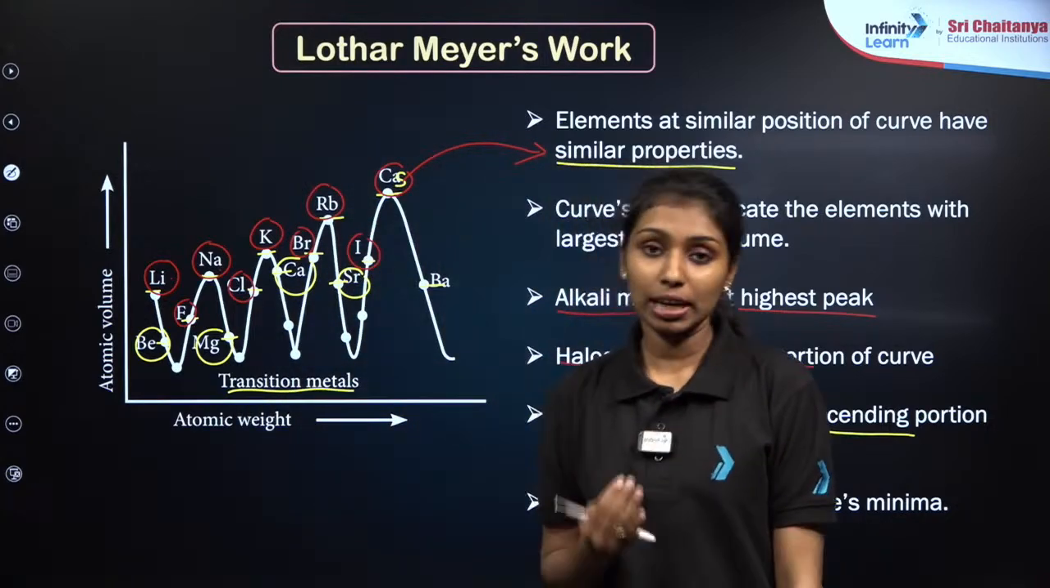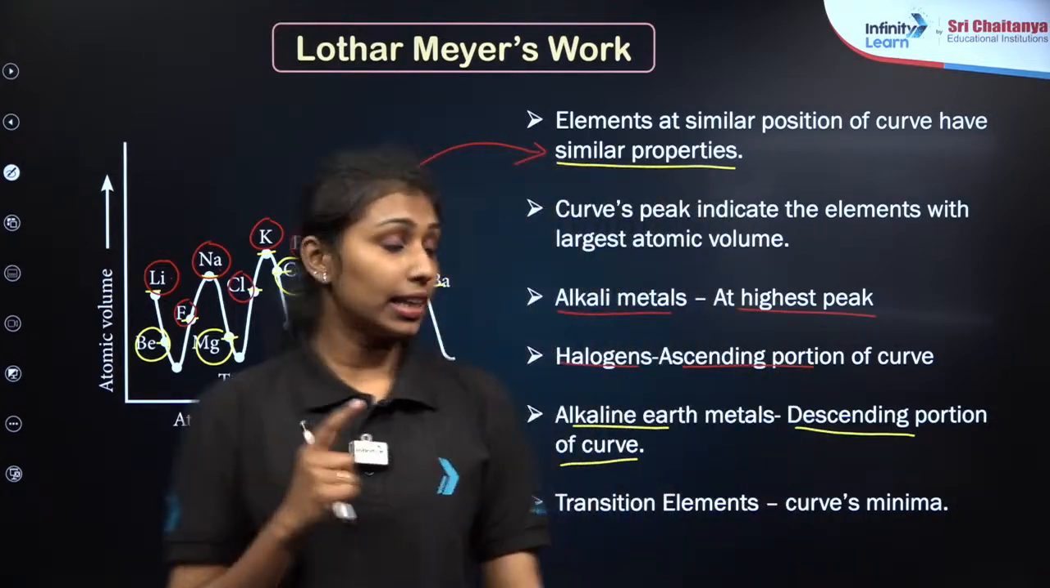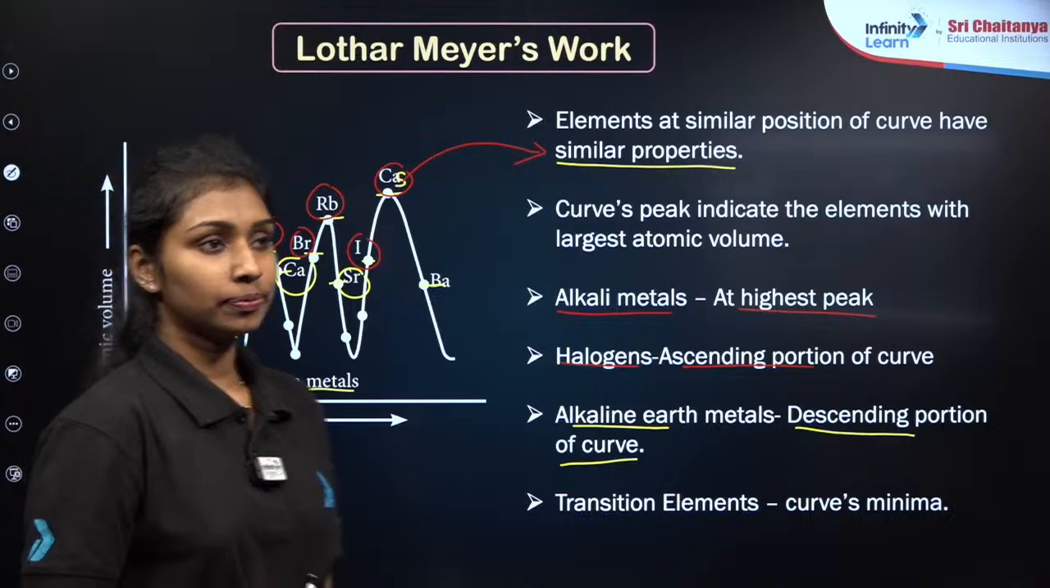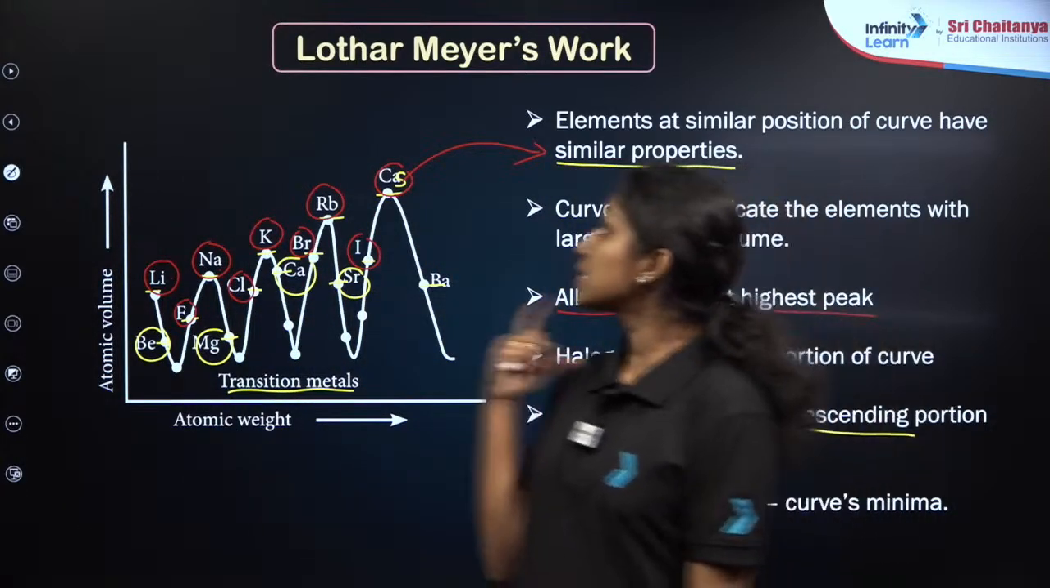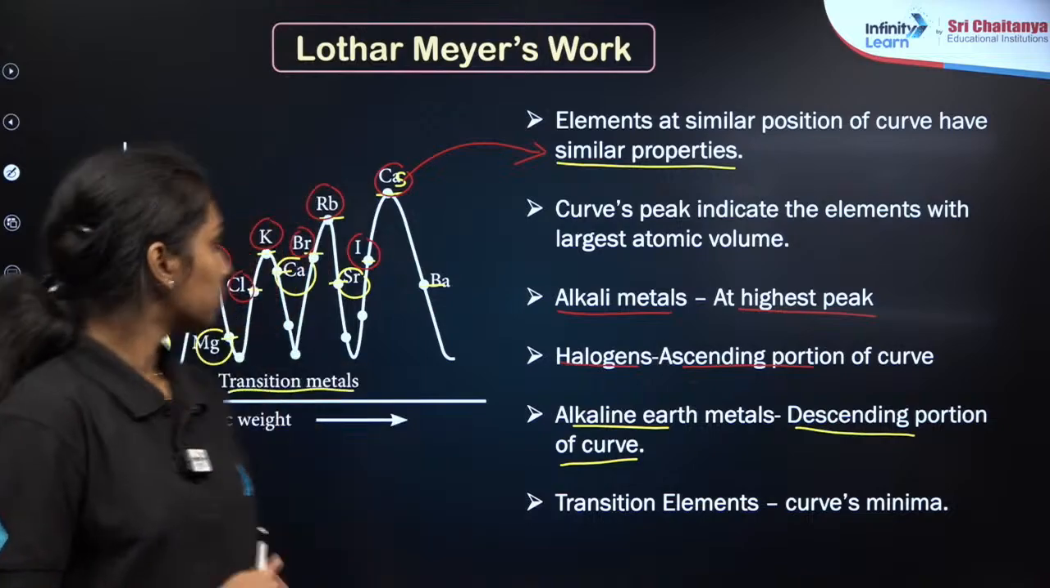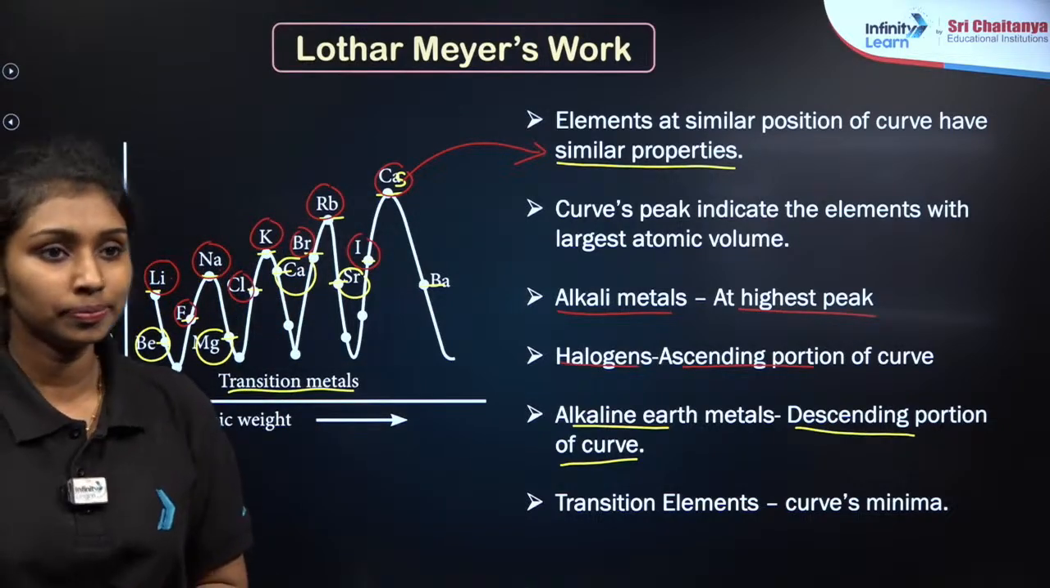He did it in a graphical method, but Dmitri Mendeleev did it in a tabular method. This is one of the major merits of Dobereiner's work. Clear?